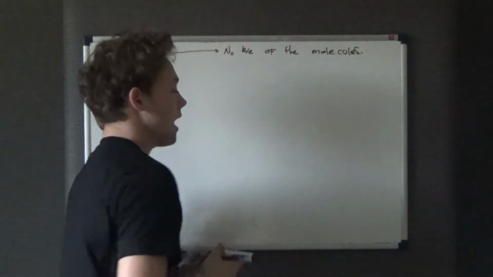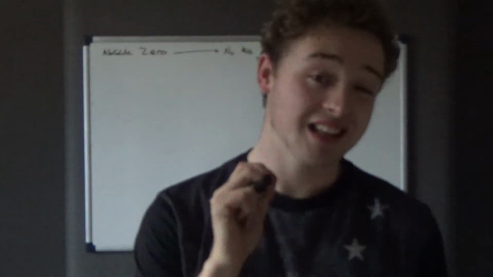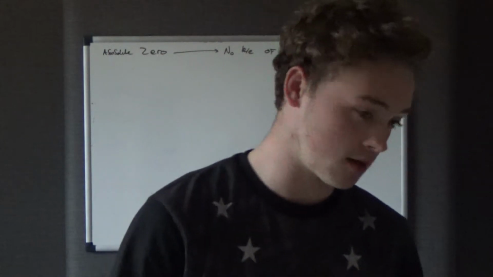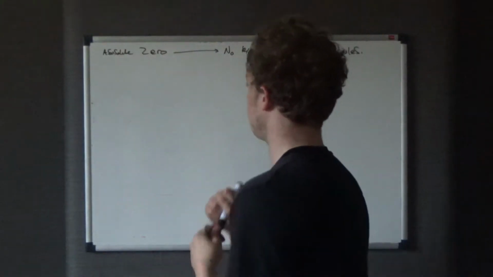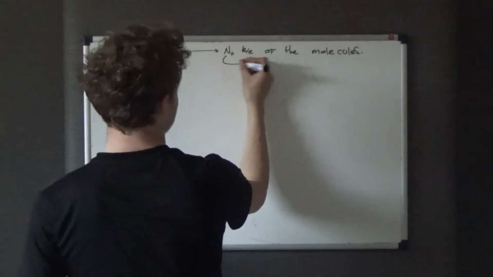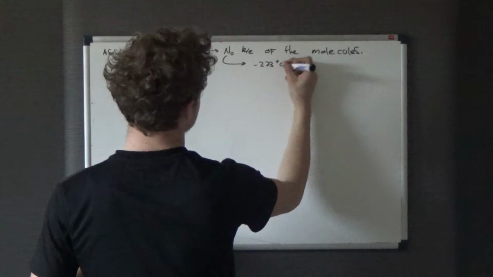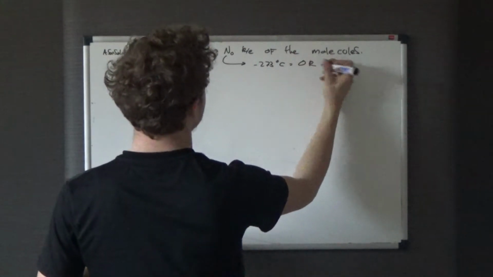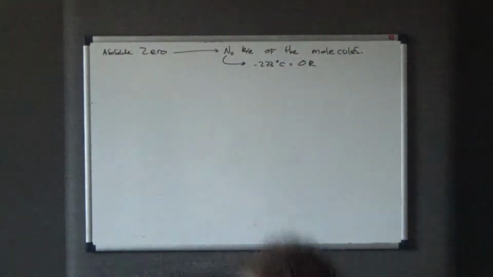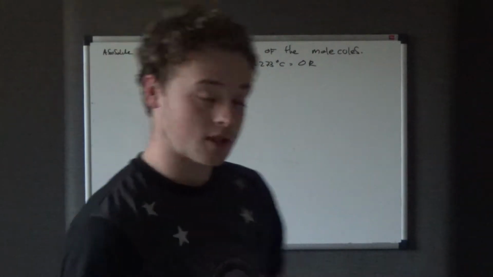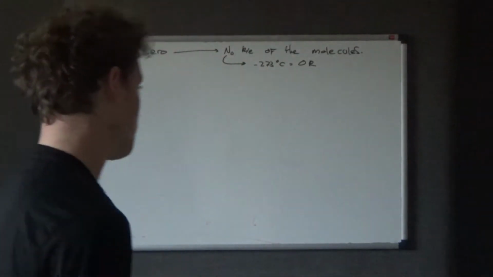So how are we going to use that little bit of information to help us work this actual figure out? Because the value of absolute zero, for any gas it's the same, is minus 273 degrees C, or in other words 0 Kelvin. That's a little bit of information there.